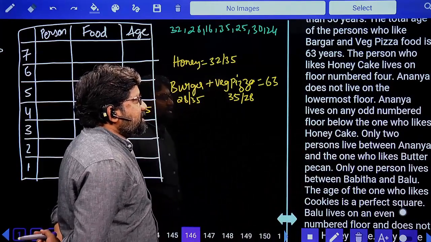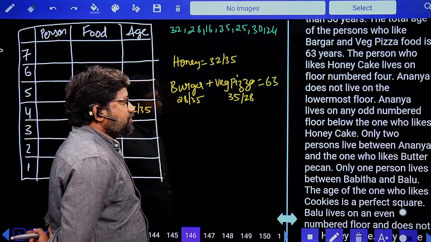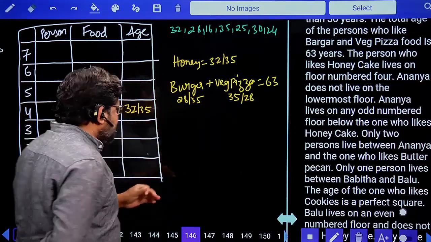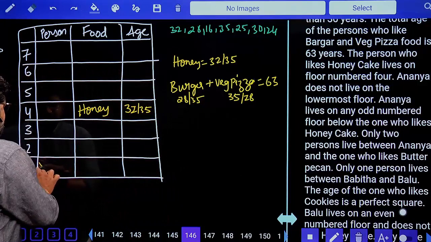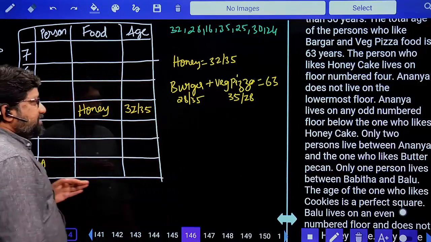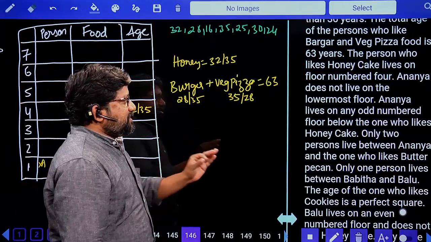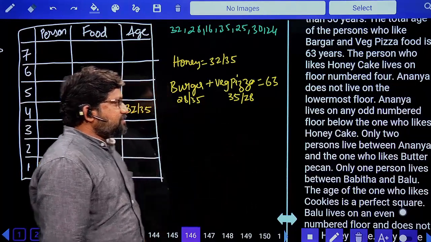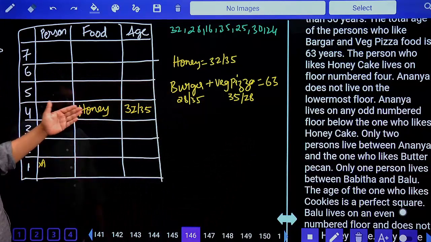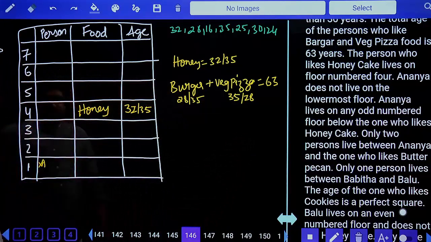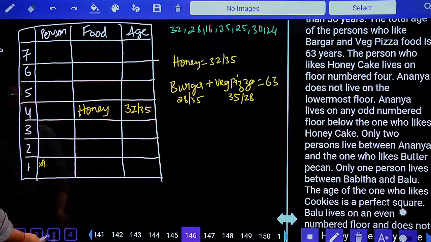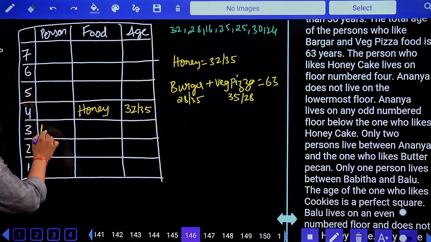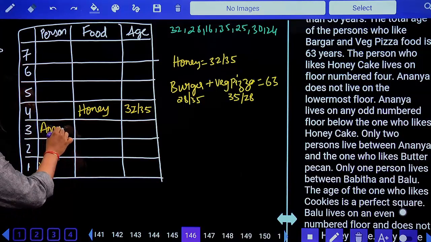Ananya does not live on the lowermost floor. Full stop. Again, you have information about Ananya. So floor 1 is not for Ananya. Next, Ananya lives on an odd number floor below the one who likes honey cake. Honey cake is on the fourth floor. Below it, an odd number floor is either 3 or 1. Ananya is not supposed to stay on the first floor, so Ananya stays on the third floor.